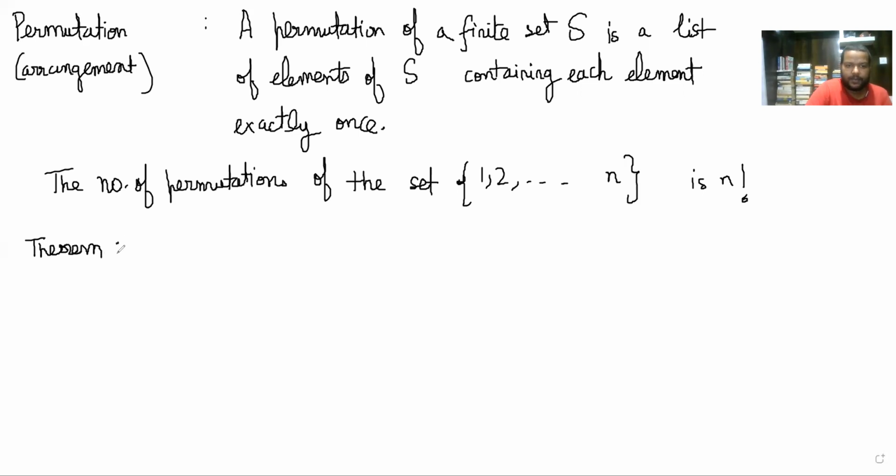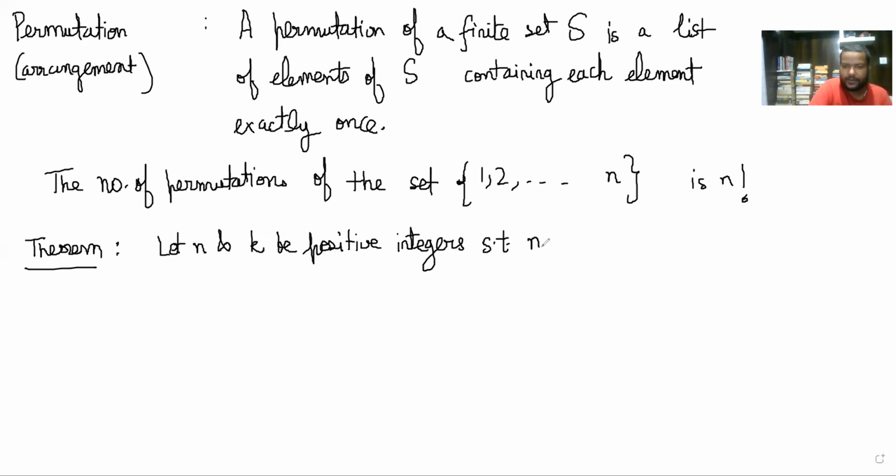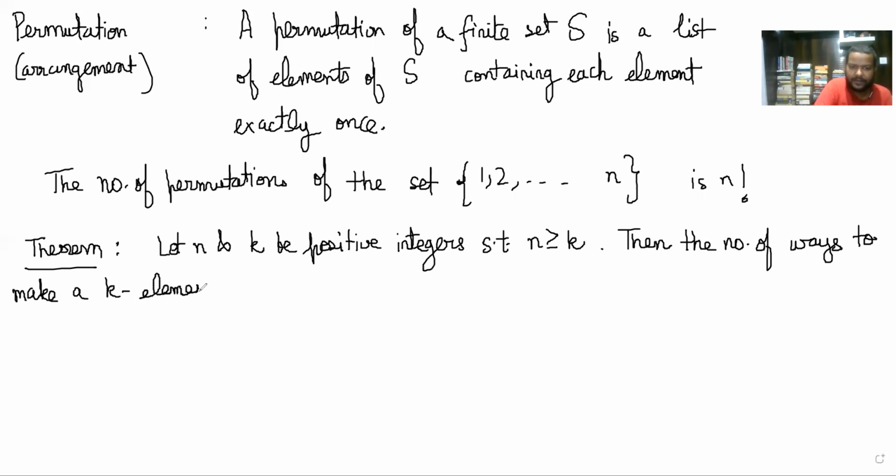Suppose you have to not select all of the elements of 1 to n and you have to select only a few elements, right? Then how many permutations will be there? So let n and k be positive integers such that n is greater than or equal to k, then the number of ways to make a k element list from the set 1 to n.